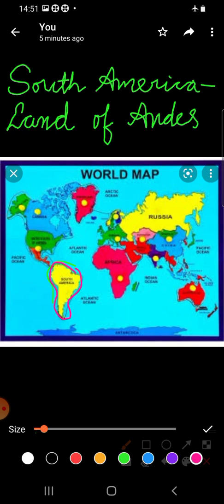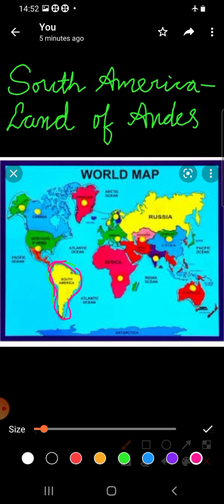When Christopher Columbus reached the continent around 1498 AD, he mistook this land for India and called the brown colored natives, you can see there brown colored people were there, red Indians.